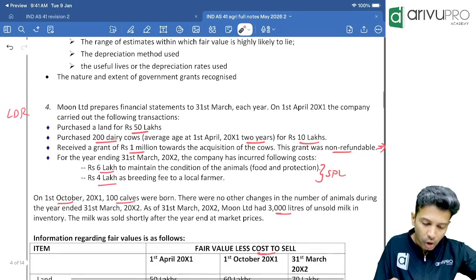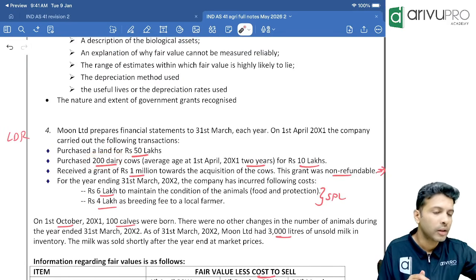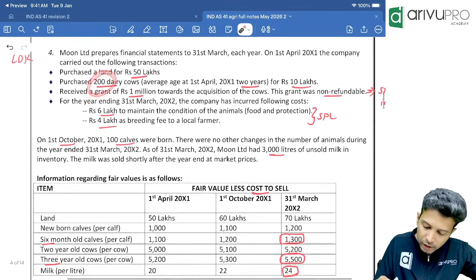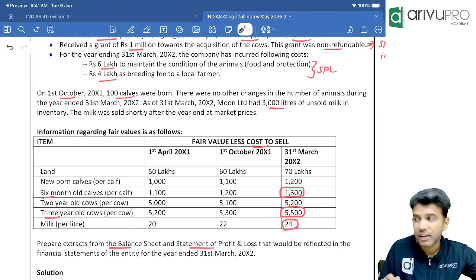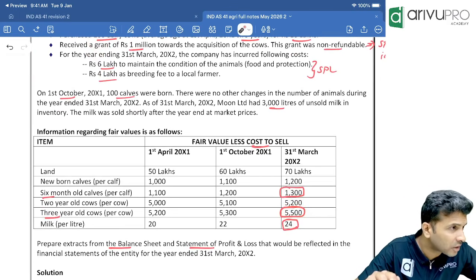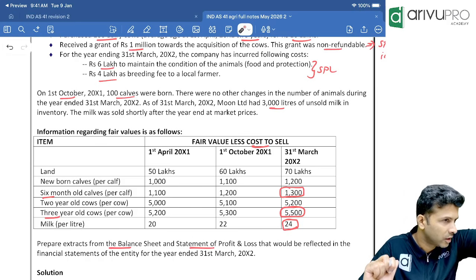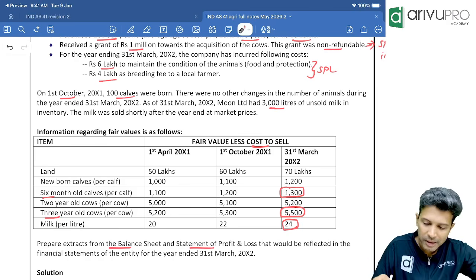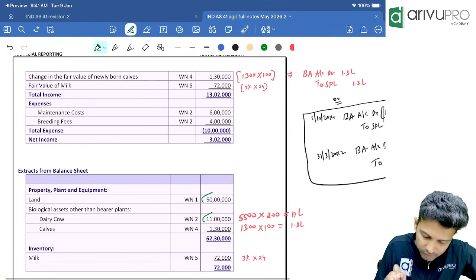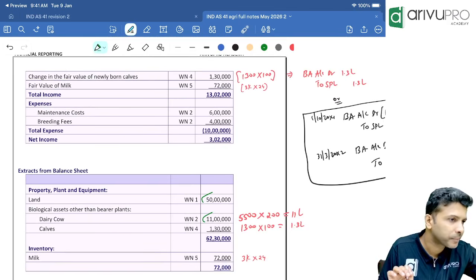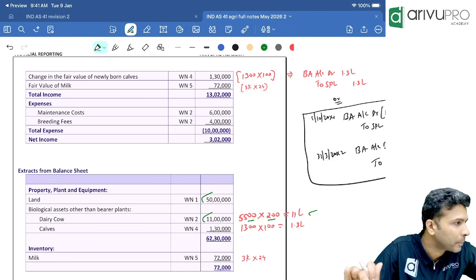We have 200 cows. So multiply, how much is that? 200 into 5,500. How much? 11 lakh. That means this cow as a biological asset should come in my year-ending balance sheet at 11 lakh. Correct? So go to your solution's balance sheet. Check biological asset, cow. Have they shown it at 11 lakh? Yes. Clear? That's 5,500 into 200, which is 11 lakh. I hope it's clear, people.